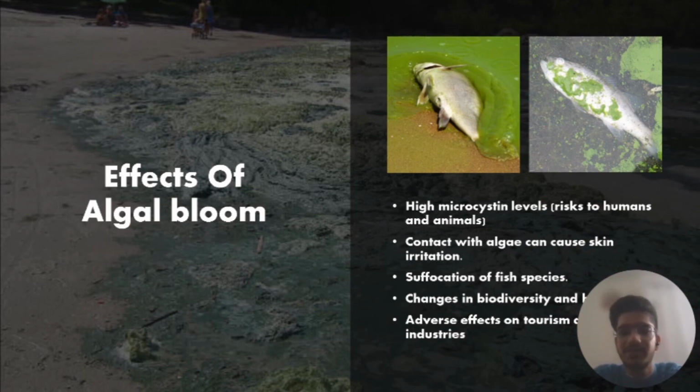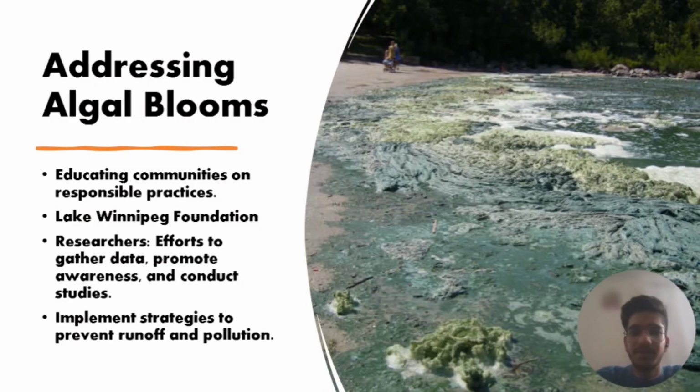How it affects humans and aquatic life. Blue-green algae releases a toxin called microcystin. When it comes in contact with the human body, it creates irritation, and it's the same thing with the fishes. Also, these algae consume all the nutrients and oxygen present in the water, so fishes die due to suffocation. It might change the whole biodiversity and ecosystem of the water body.